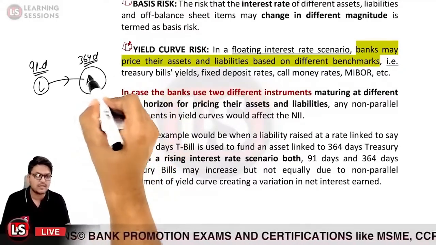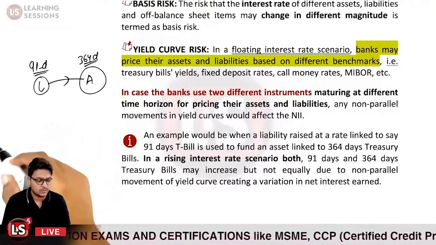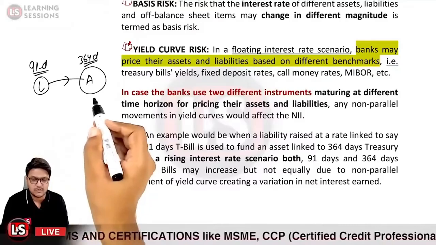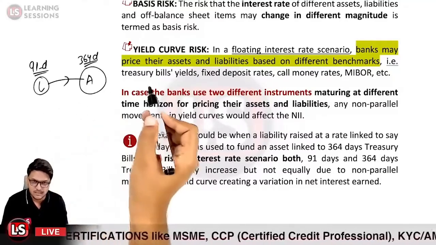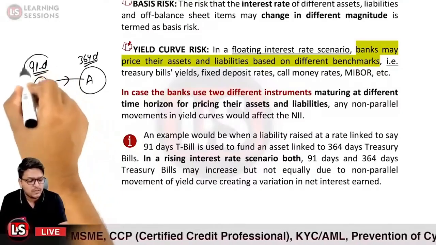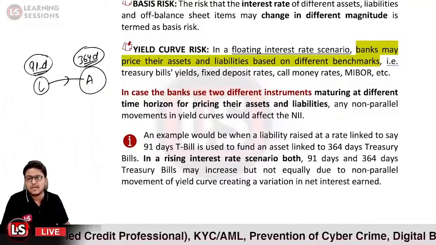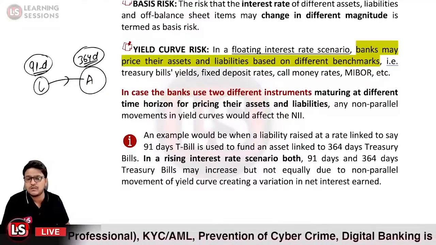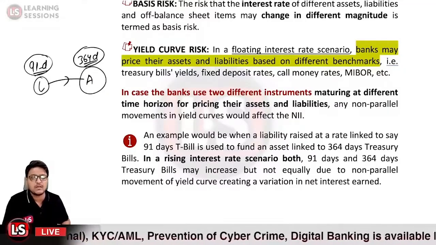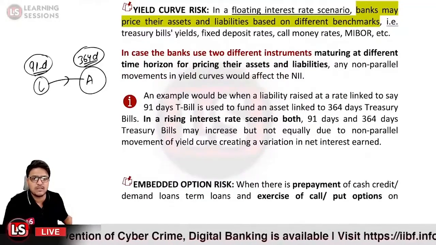Now in a rising interest rate scenario, there will be different yield curves for both of these. That will amount to non-parallel movement of the yield curve, and it will impact your net interest income. That is related to the yield curve risk.